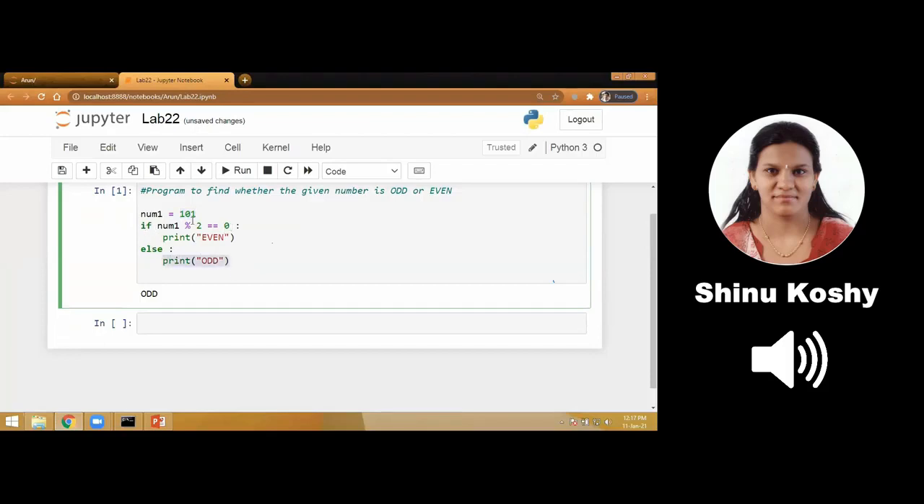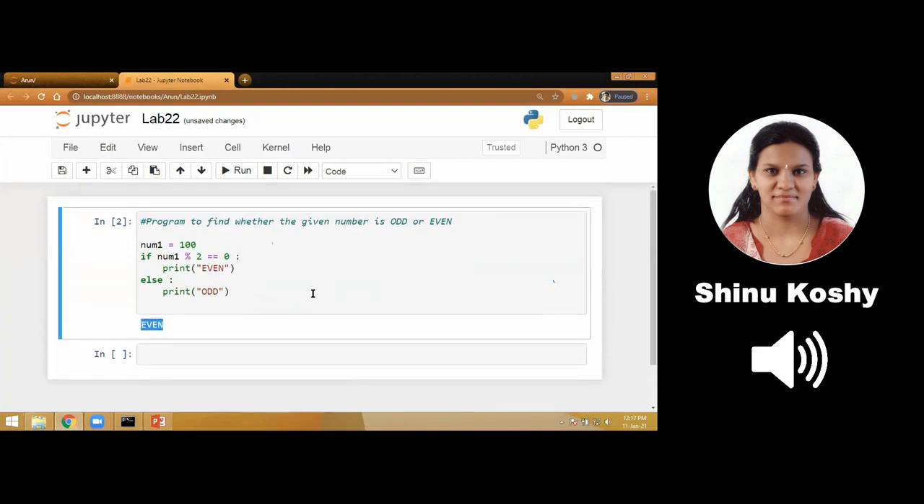Now we will change the number. We will make it 100. We'll run it again. What is the output? Yes, we are getting it as even. Is it clear? Is it simple? Okay. So I think now we can go to our next concept.